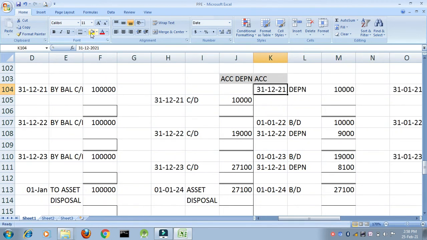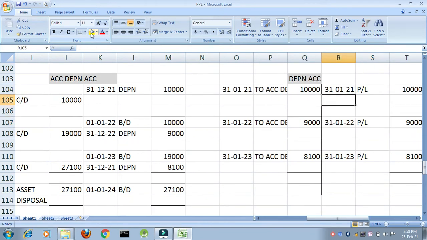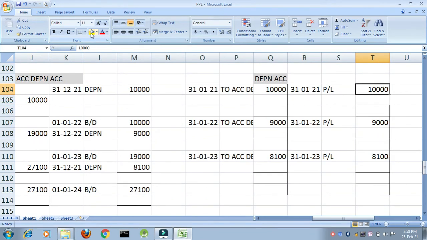In the accumulated depreciation account, you will carry down the balance of 10,000, and the balance will be brought down in the next year as 10,000. Depreciation account: depreciation is an expense. So that is why the balance will directly go to profit or loss account.